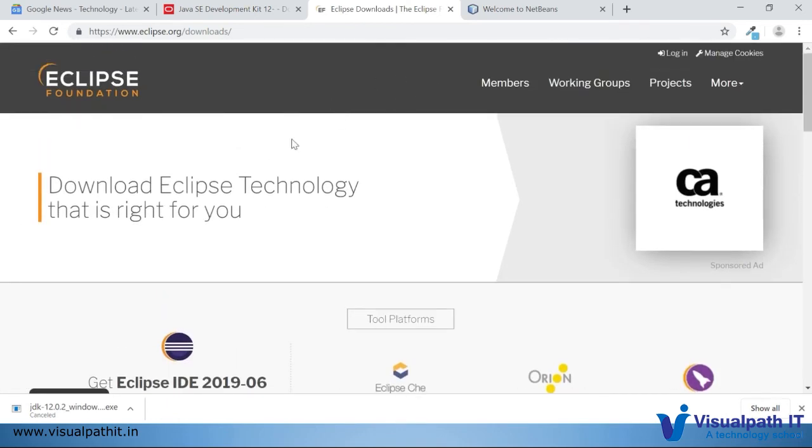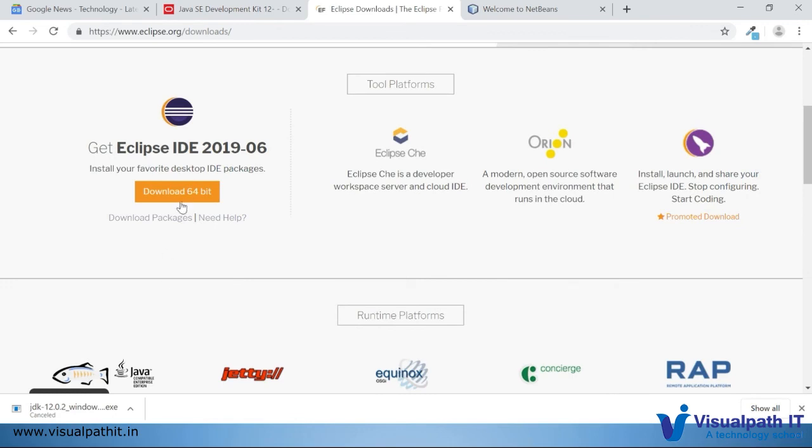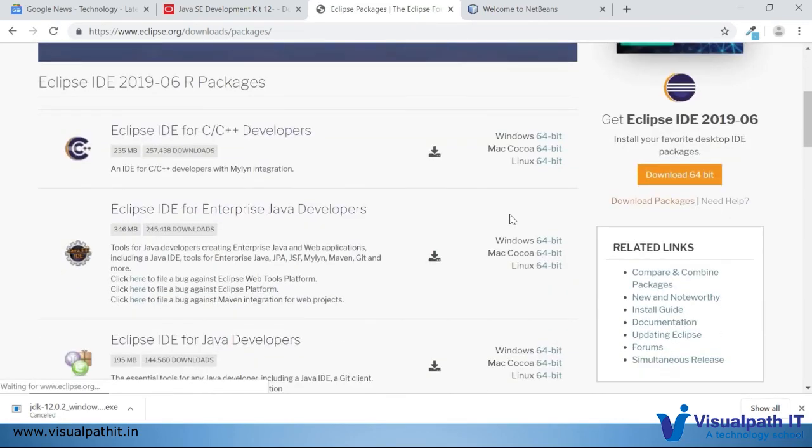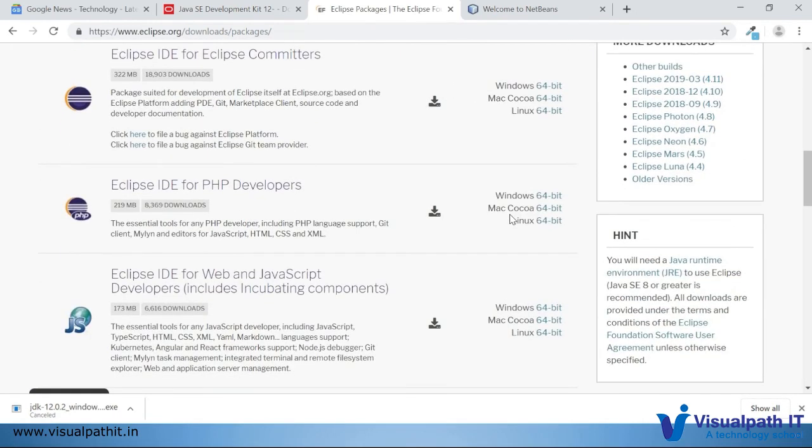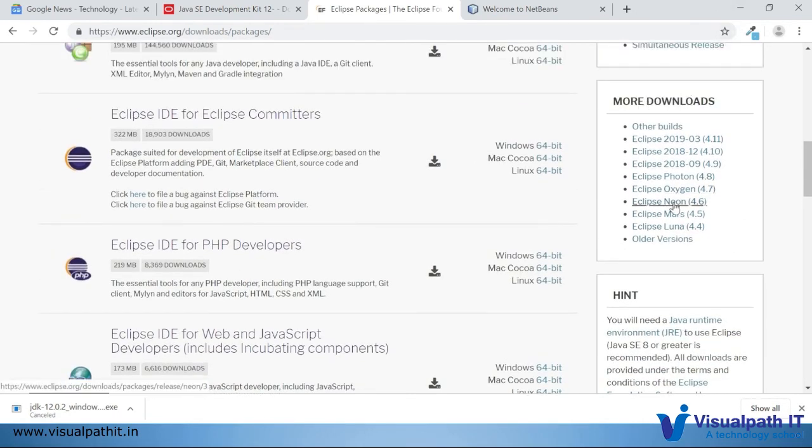So you can go to the download packages. These are the latest packages they have, and if you want to see the different packages available, you can go through that. Under more downloads, you can find all the versions of Eclipse available. If you want to see older versions, you can go through it, and it's good to download any stable version, like Photon. It will be recommended to download. It's up to your choice.